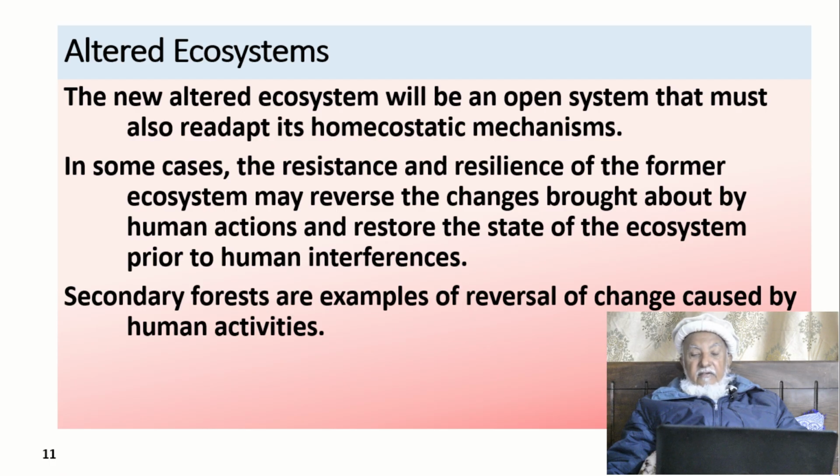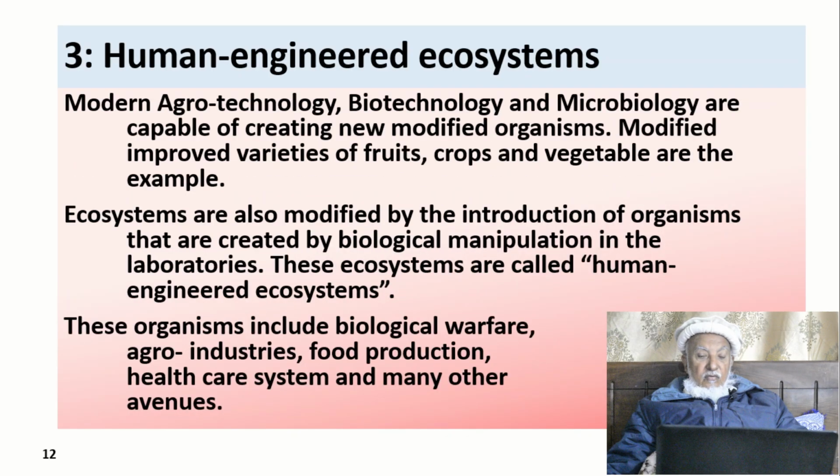In some cases, the resistance and resilience of the former ecosystem may reverse the change brought about by human action and restore the state of the ecosystem prior to human interference. Secondary forests are an example of reversal of change caused by human activity.